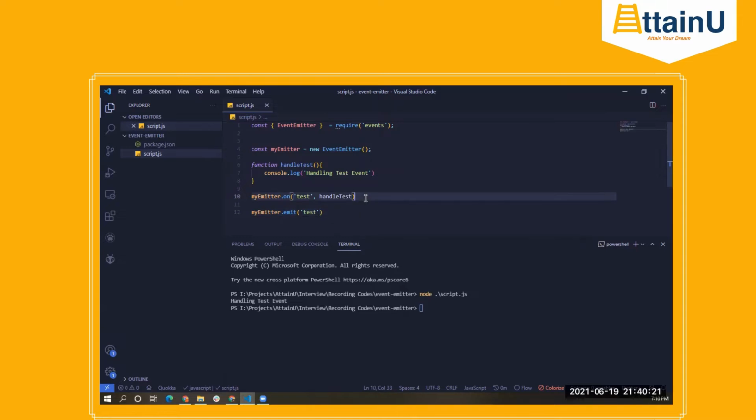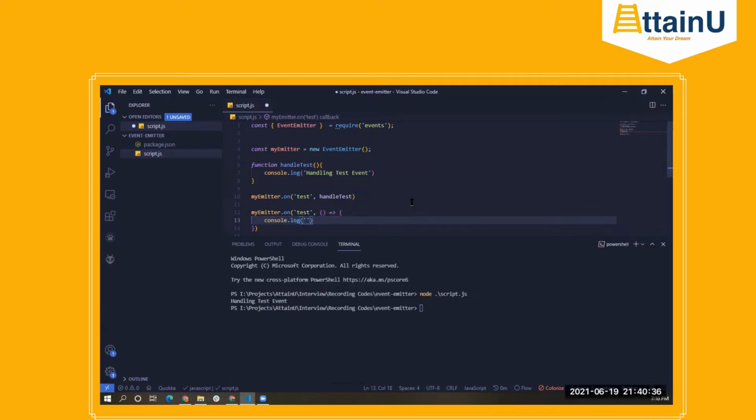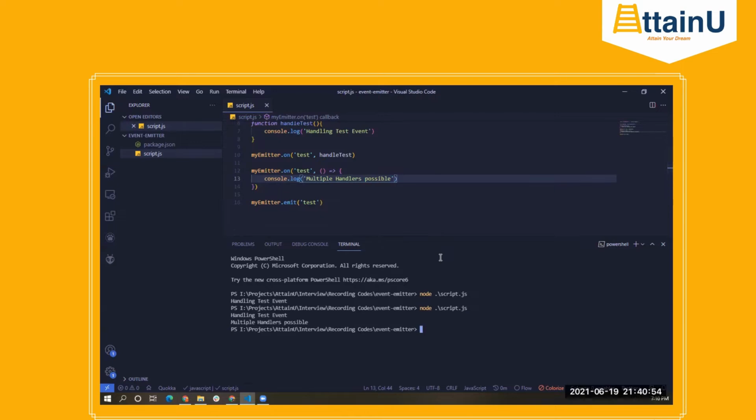Let's say you attach multiple listeners to the same event. Let's say I have another anonymous function this time, and this will say console.log multiple handlers possible, right? If I run this code now, you'll see both of them being called, right?